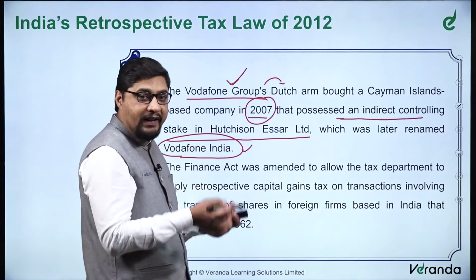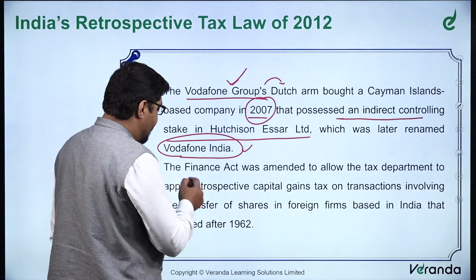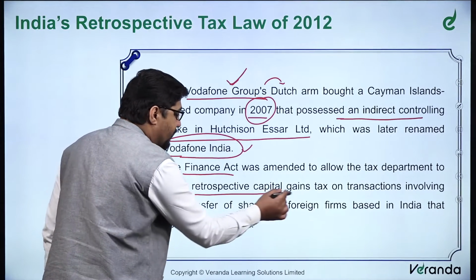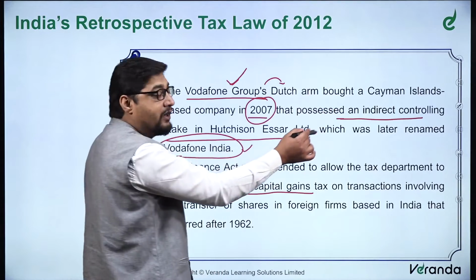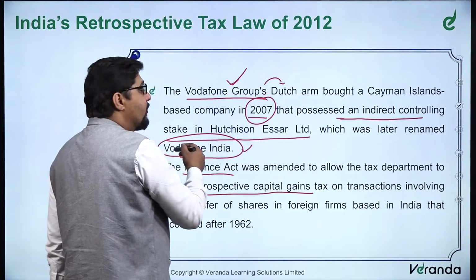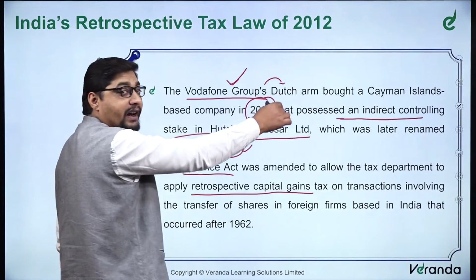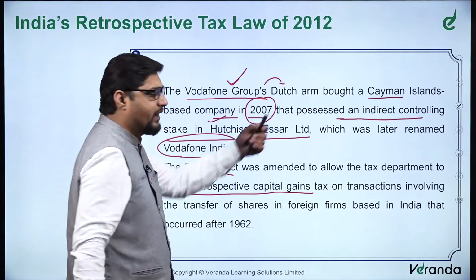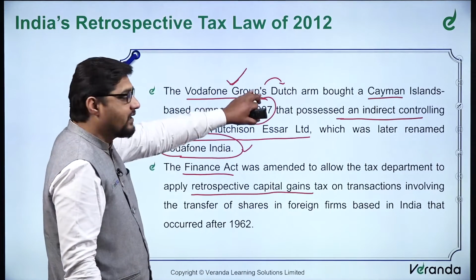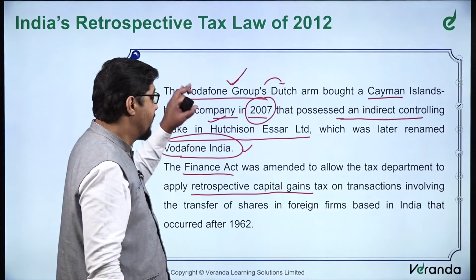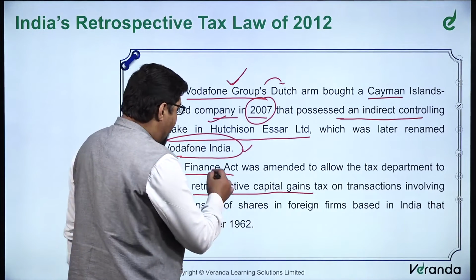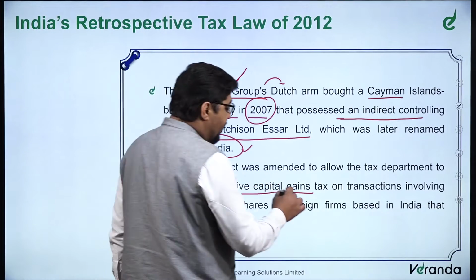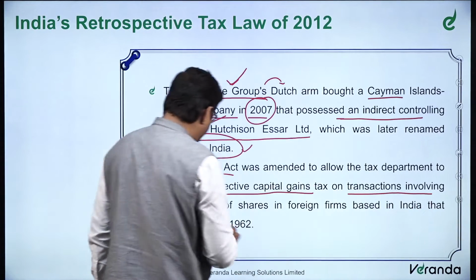But then Vodafone filed the case, so that was again a significant change. The Finance Act was amended to allow the tax department to apply retrospective capital gains. This is a capital gain. Vodafone Group may later have become Vodafone India, but it had already acquired that. The Cayman Islands based company or Hutchison Essar, whatever it may be, is just for reference. This is a significant example of retrospective tax laws.